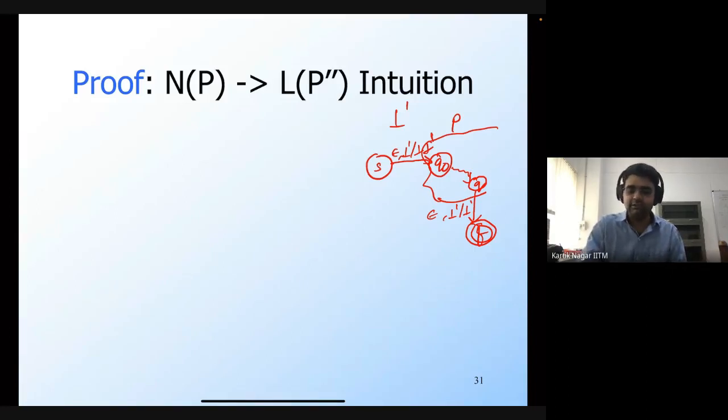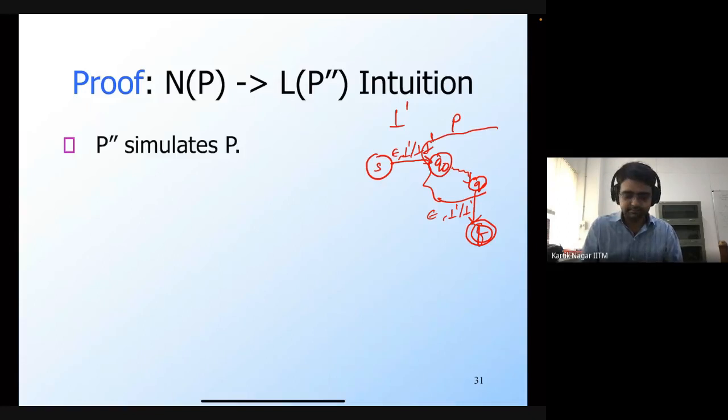So any string that empties the stack in P is going to reach the final state F in P double prime, and therefore it's going to be accepted, and vice versa. If a string does reach the final state in P double prime, then it must have emptied the stack in P. So yes, this construction is correct.